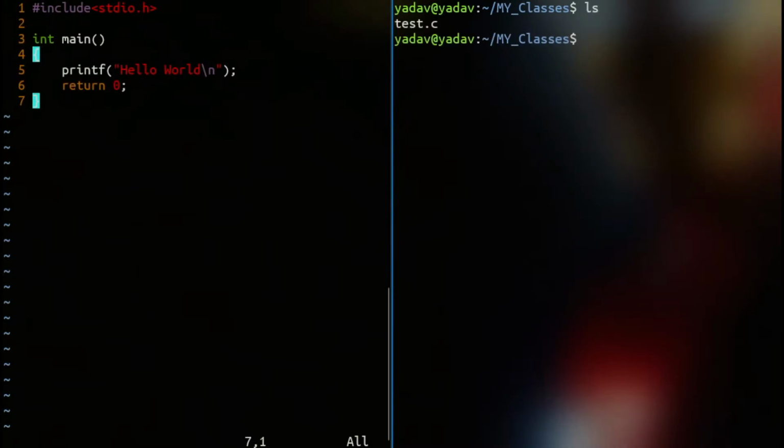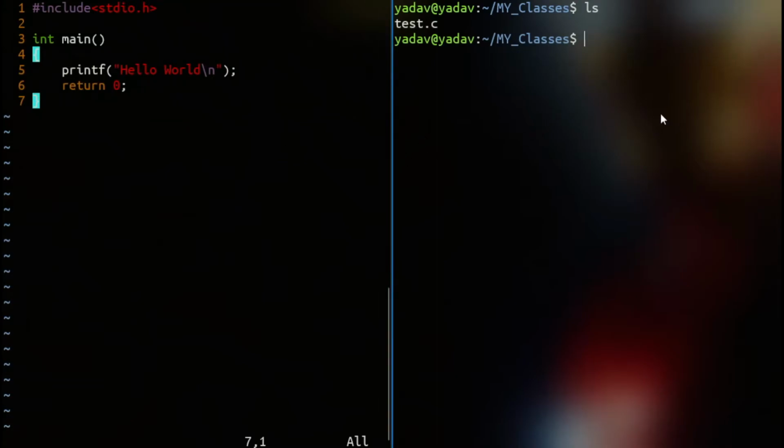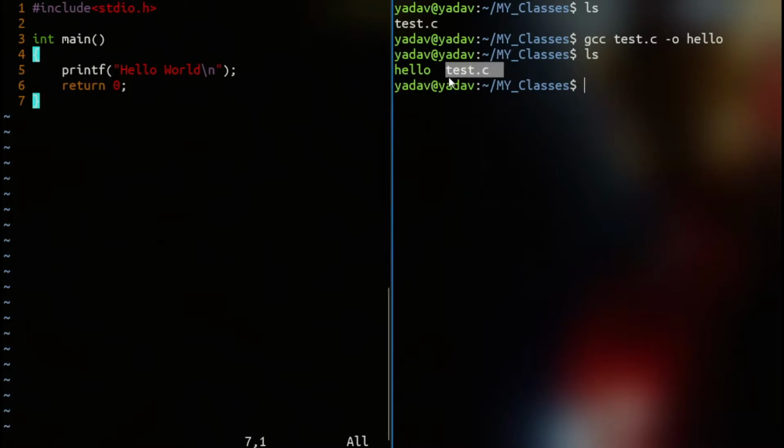Now see, we have test.c here. Okay, and what I will do is gcc test.c with output to my executable. Let me call it hello. That's it. Now you see, there is test.c, the file which was already there, and here is another file called hello, but the color is green. Green means it is executable. So how will we run it? ./he, press tab. It will auto complete. Exact same code.